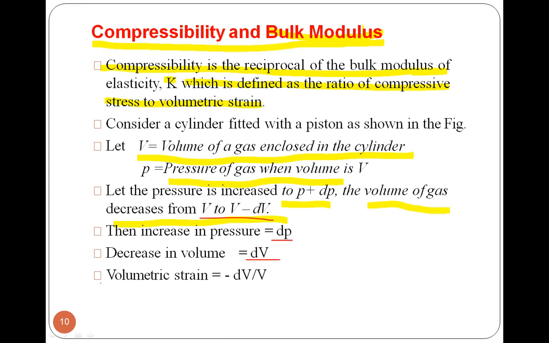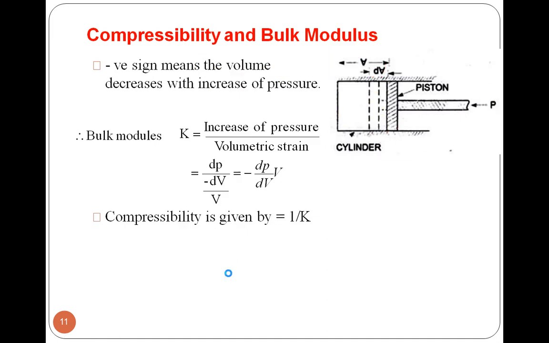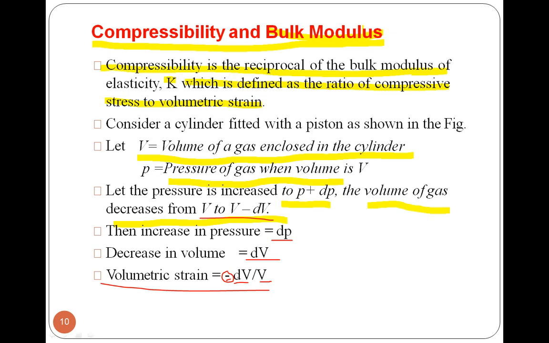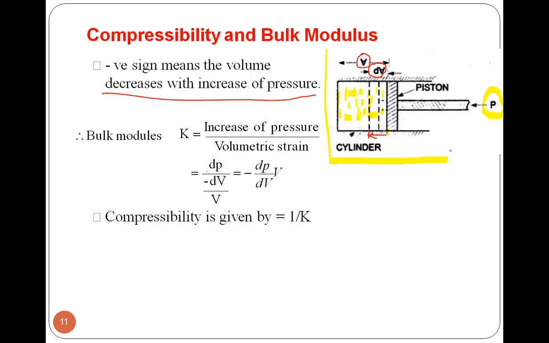So what will be the volumetric strain? We know what is meant by strain. Strain is nothing but the change in volume per unit original volume. So what is the change in volume? Change in volume is dV. And what is V? Original volume. So what is our volumetric strain? dV upon V. But here there is a negative sign. Why is there a negative sign? As pressure is increased, the volume of gas is decreased. So we have taken the volumetric strain with a negative sign. So volumetric strain is equal to minus dV by V.